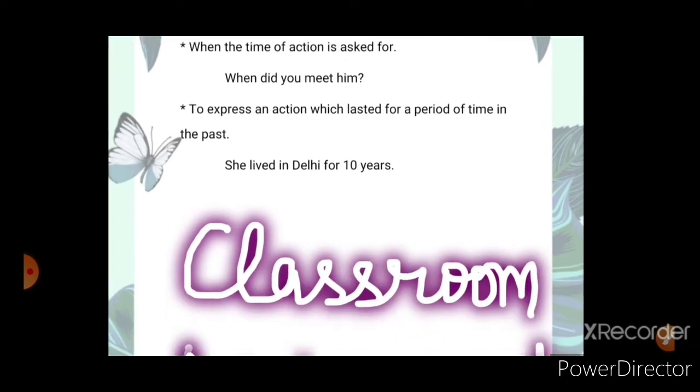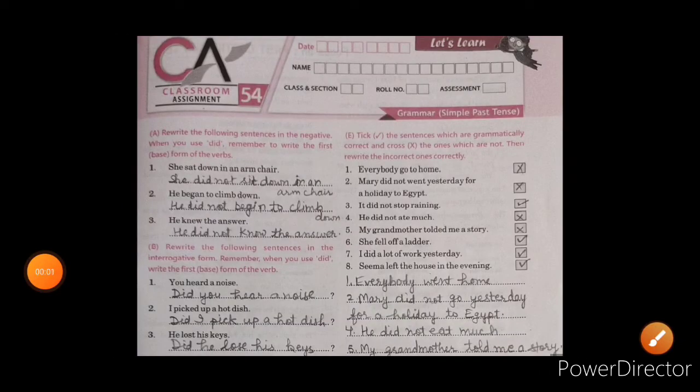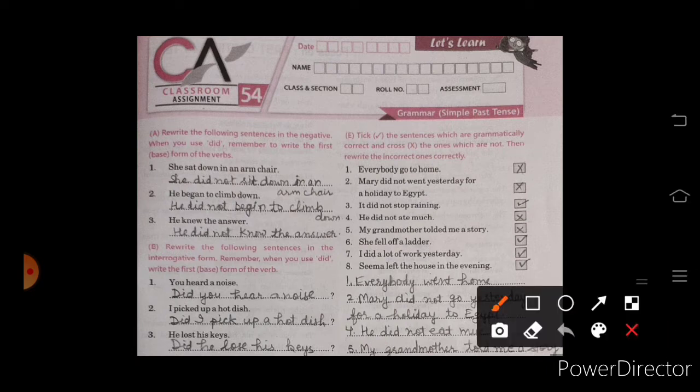Here is our classroom assignment 54. Let's discuss the exercise. First one is there. We have to rewrite the following sentences in negative when we use did. Remember to write the first form of the verb because we use verb first form with did. She sat down in an armchair. Sat is our verb second form, so we use sit here. She did not sit down in an armchair.